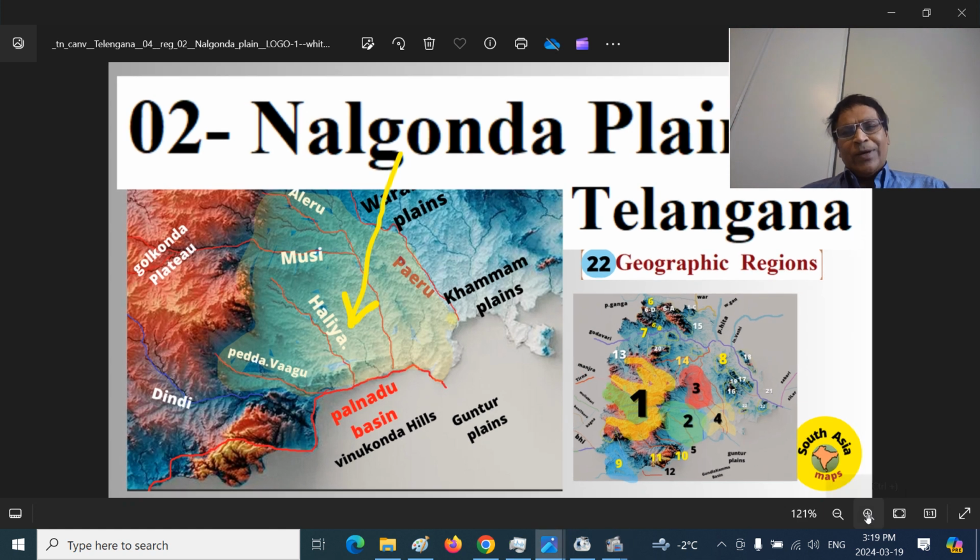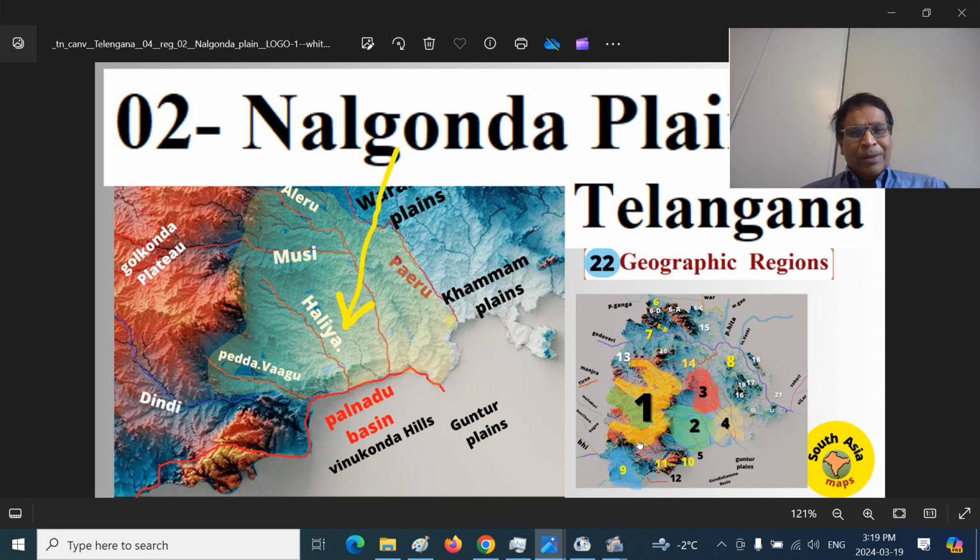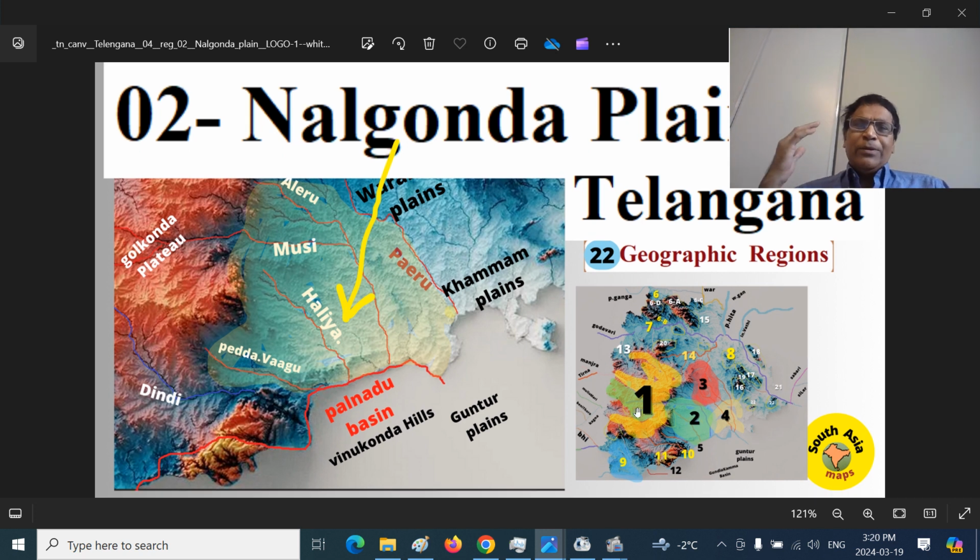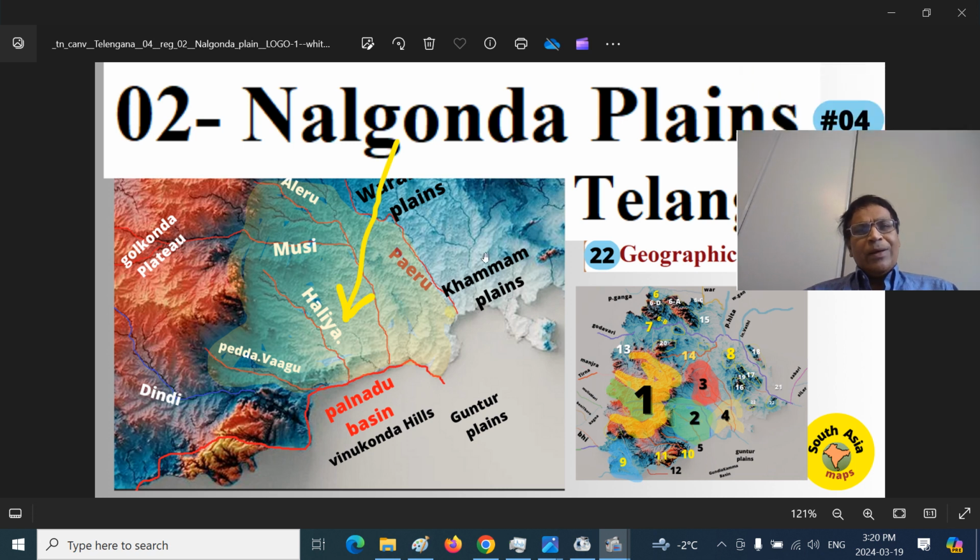I will show you another map also. After this, we will see the real maps, different maps, so that these points will be very easily etched into the mind of the audience. The western side is the Golconda Plateau, of course. This is the Srisailam Plateau, and you have the Yerramala Ranges here, the Palnadu Basin here, then the Vinukonda hilly region and the Gundlakamma Basin here, the Guntur Plains here. So the Dindi River is one side and the Paleru River is the other side. These are the traditional demarcations of the Nalgonda Peneplain region or Nalgonda plain region.